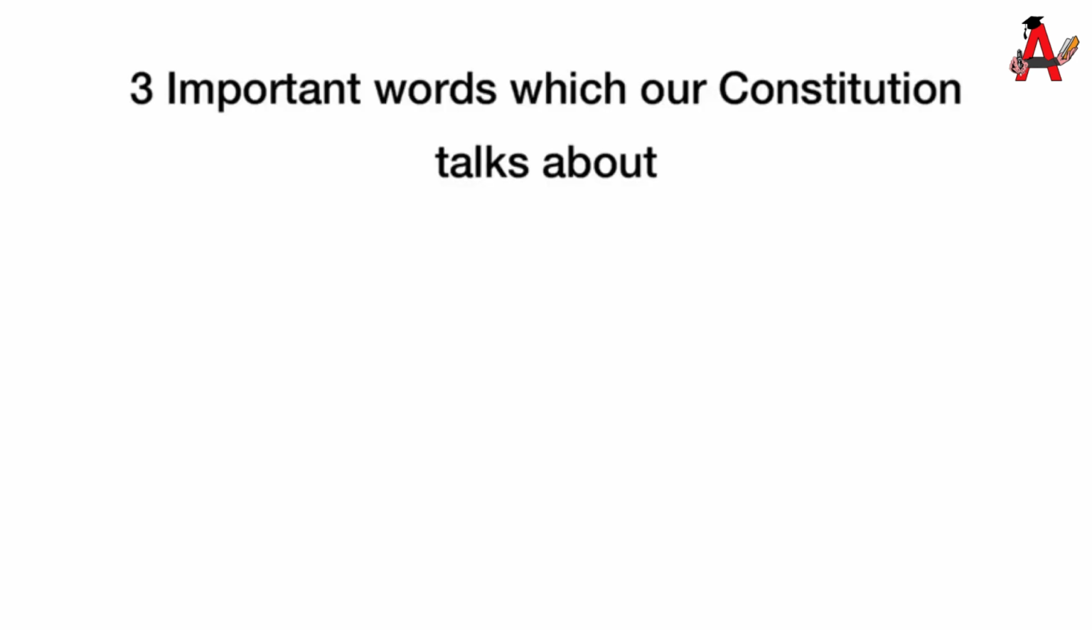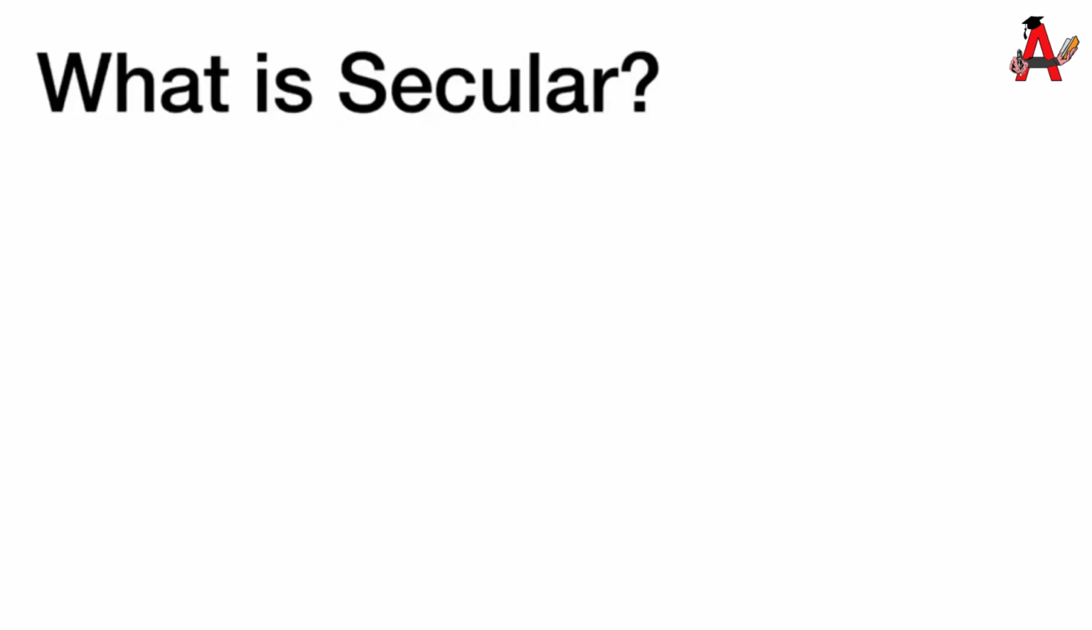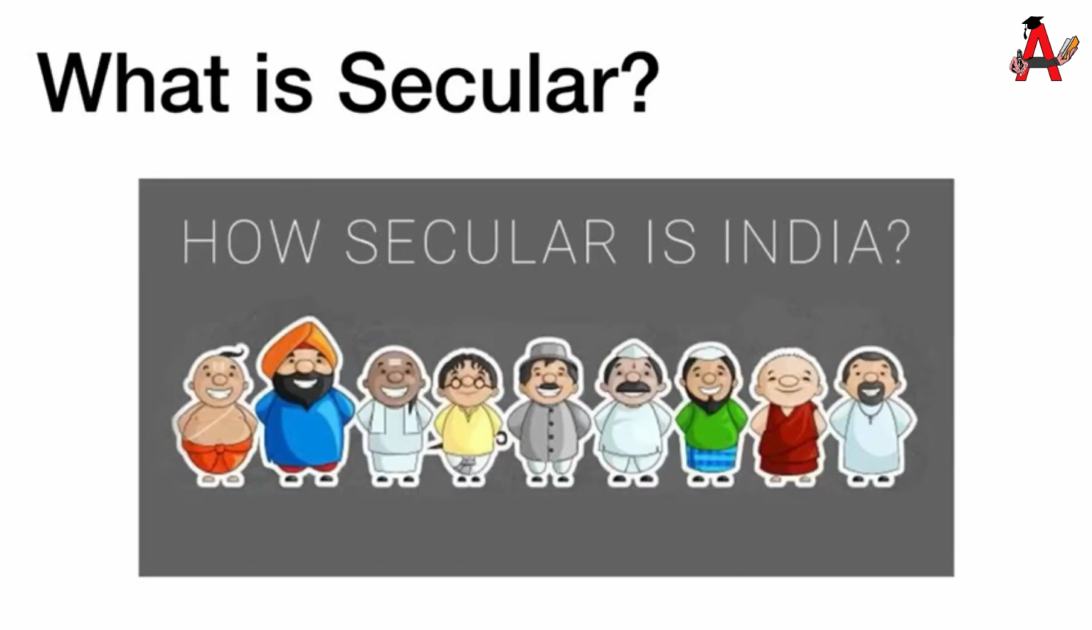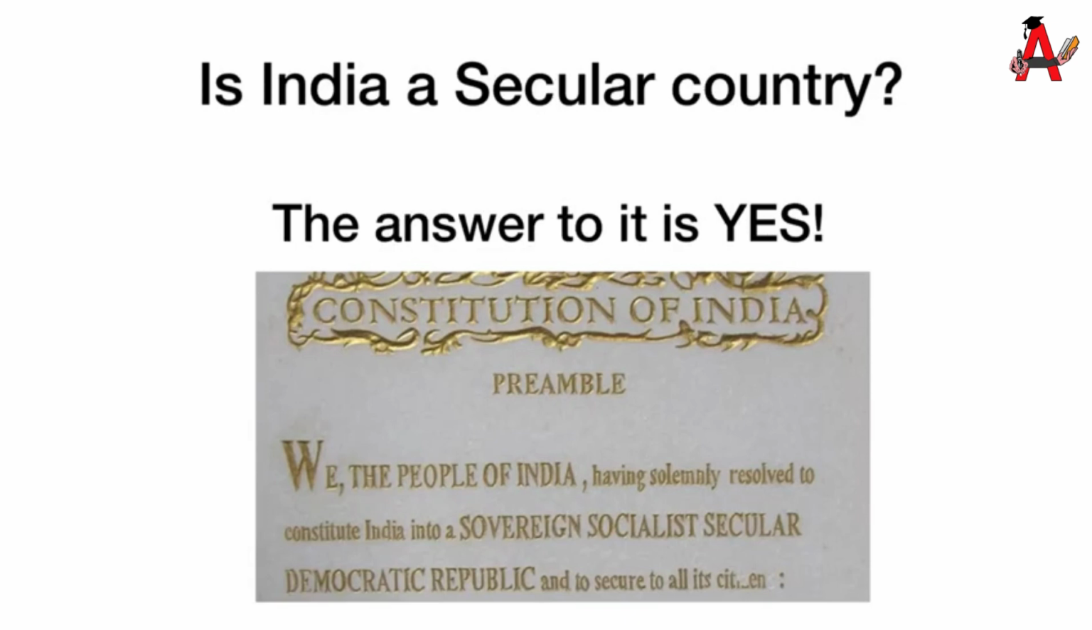Now, let us understand three important words which our Constitution talks about, which is secular, democratic, and republic. What is secular? Secular means not being biased towards any religion. It also means that the country or the state does not prescribe to any religion. So India does not prescribe to a Hindu or a Muslim or any of that religion for that matter. That means being secular.